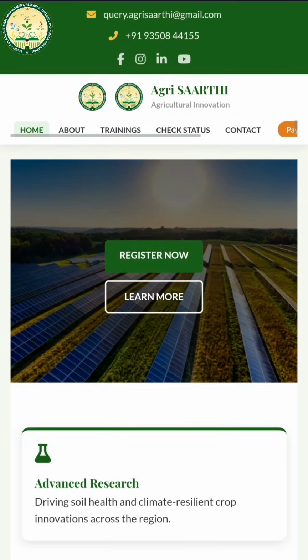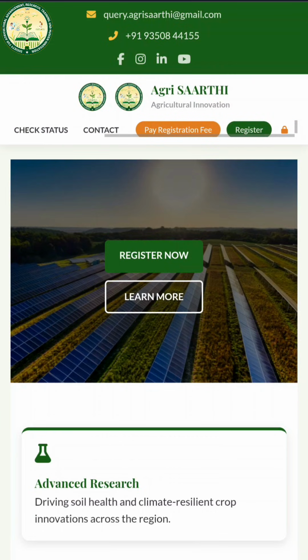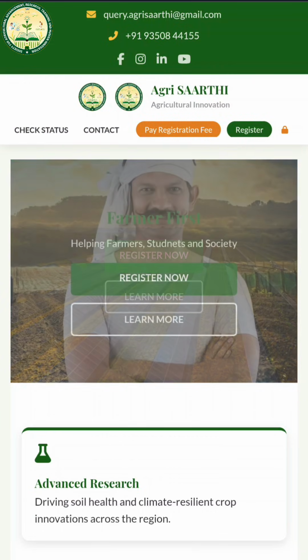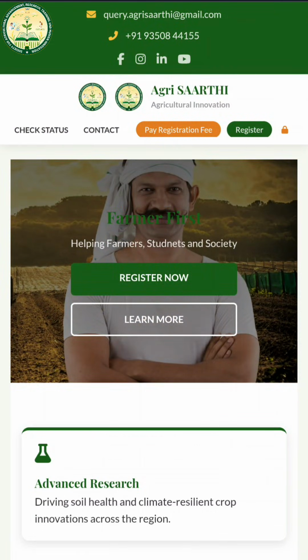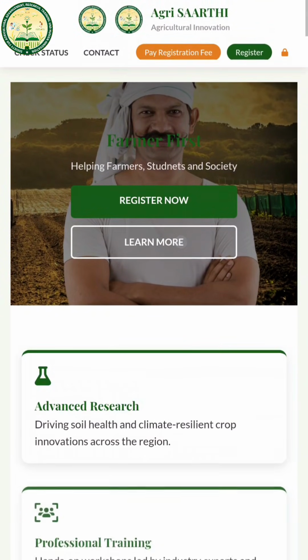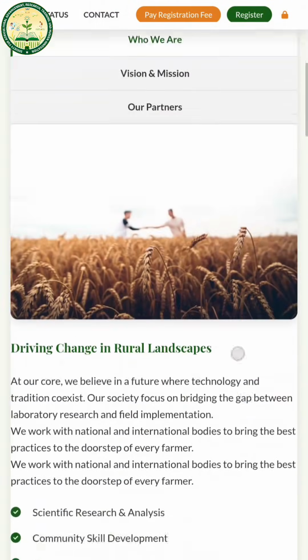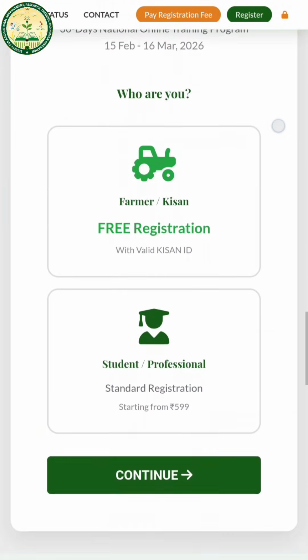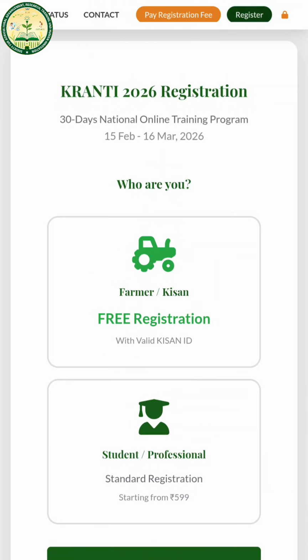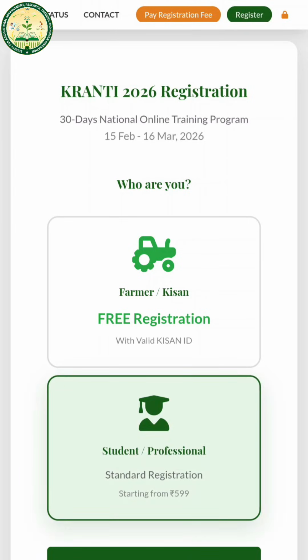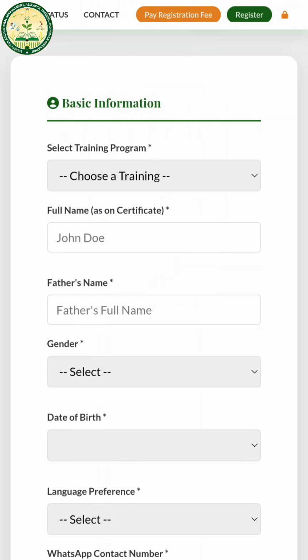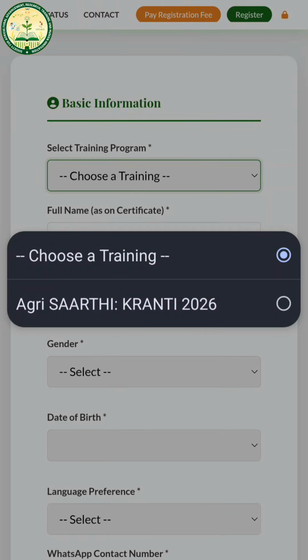Now you should go a little right and you will find a button, register. Either you register from here or there is a direct button you will get, and also you can find it a little below. Okay, it will redirect us to here. We have two registration options: farmer, and student or professionals. So you have to choose according to your category. Click on continue. Then you have to opt for the Agri SAARTHI Kranti 2026.